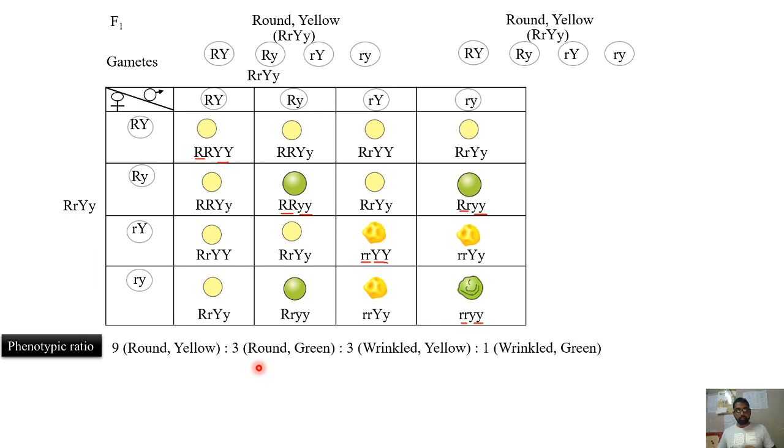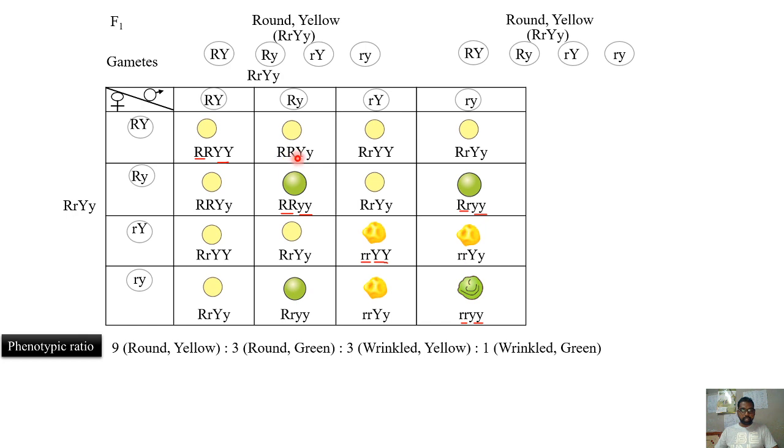Right, coming to the genotypic ratio, you can see various different types of genotypes here. Totally there are 9 different types of genotypes. So you can see capital R, capital R, capital Y, capital Y. So in the total matrix only this will be that.